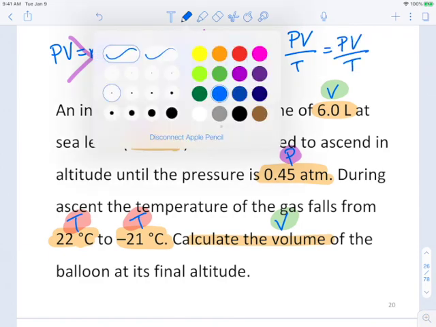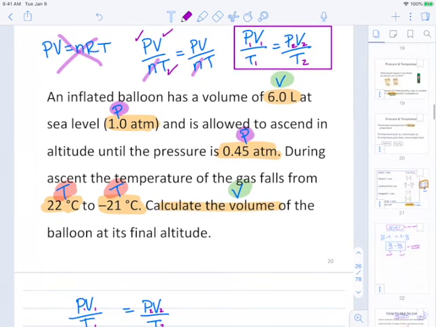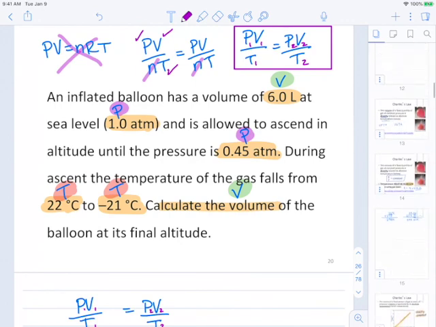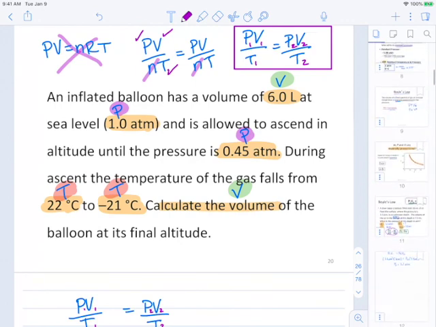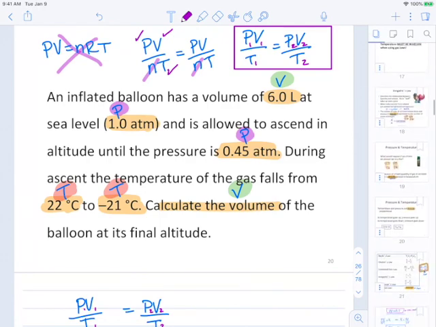I'm going to go ahead and put ones on the left and twos on the right. And this is now the equation that we want. P1V1 over T1 equals P2V2 over T2. And just to go back, way back, before you believed me about PV over nT equals PV over nT, there it is.